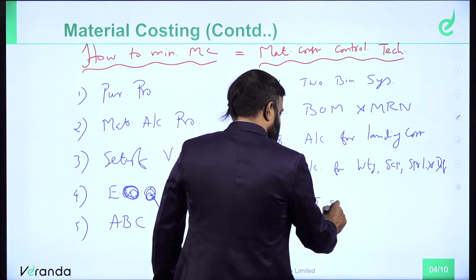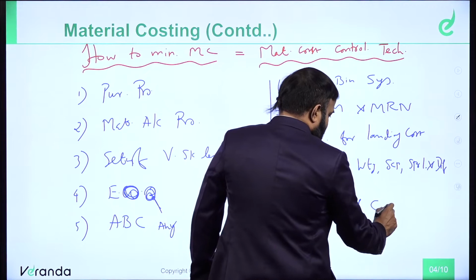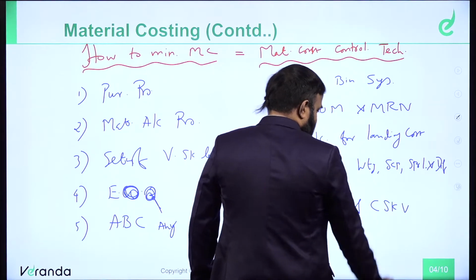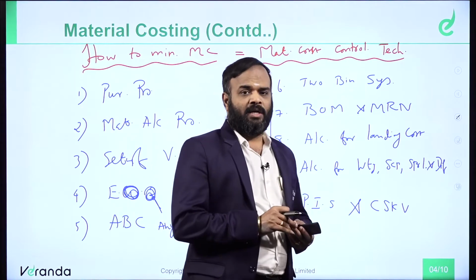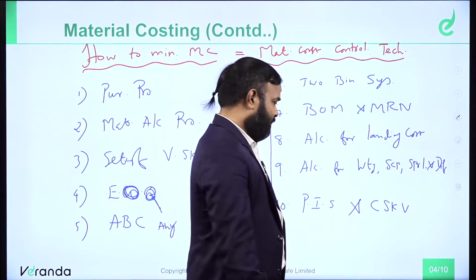Perpetual inventory system and continuous stock verification, also called continuous stock taking.